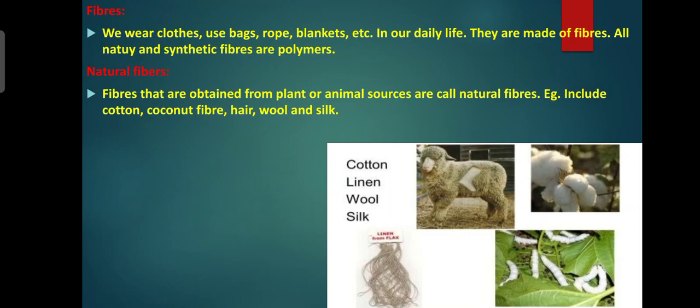In comparison to rubber, it's stronger and more durable. It is lightweight. Next, fiber is divided into two types: natural fiber and artificial synthetic fiber.